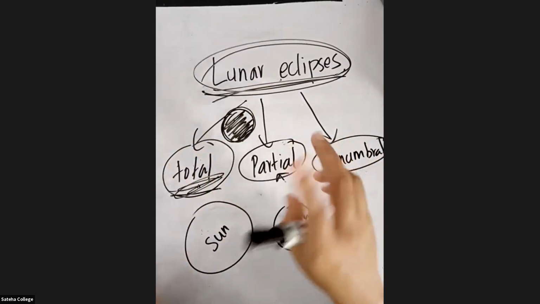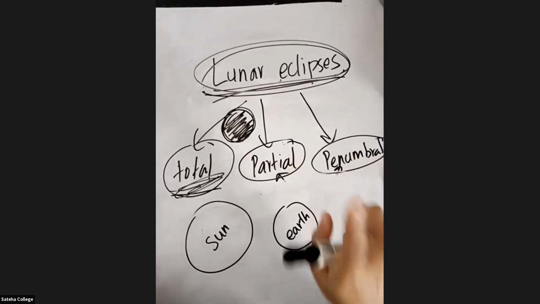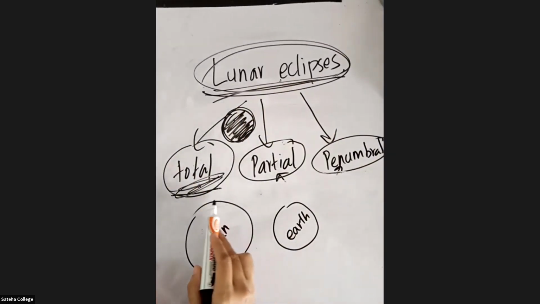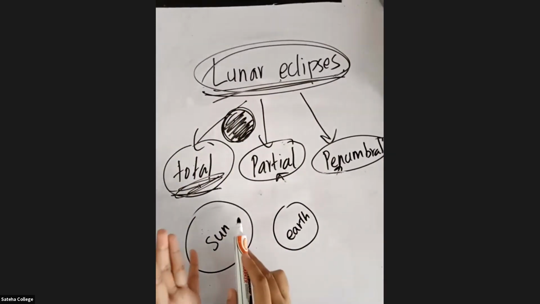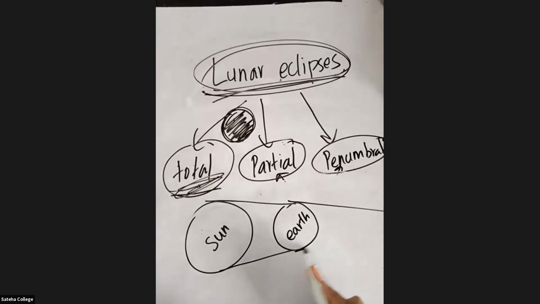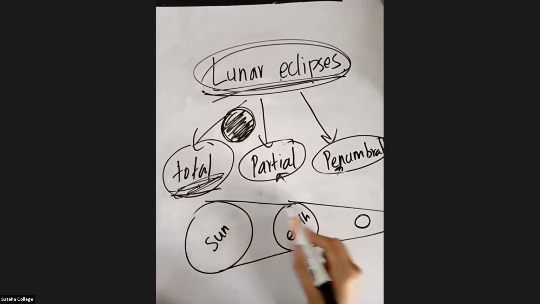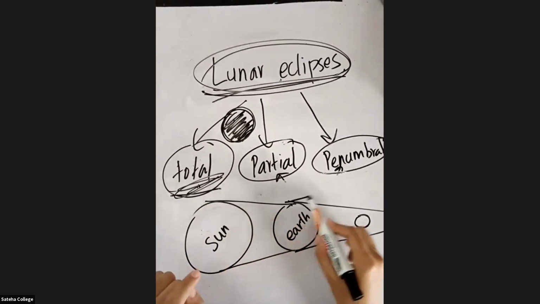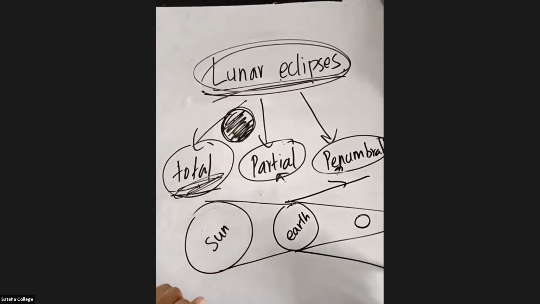So you should know that light has 7 colors, the colors of the rainbow. The light of the sun falls on the earth, and part of the light rays will be reflected.